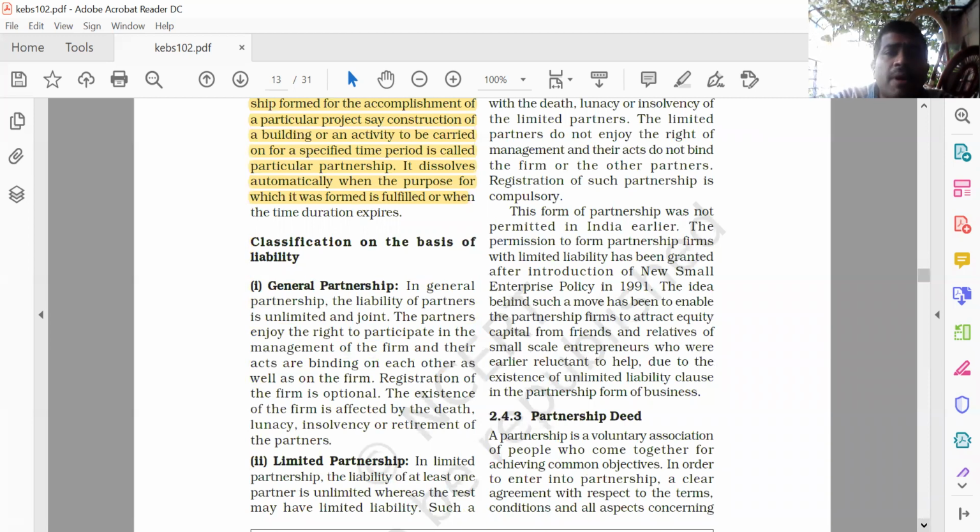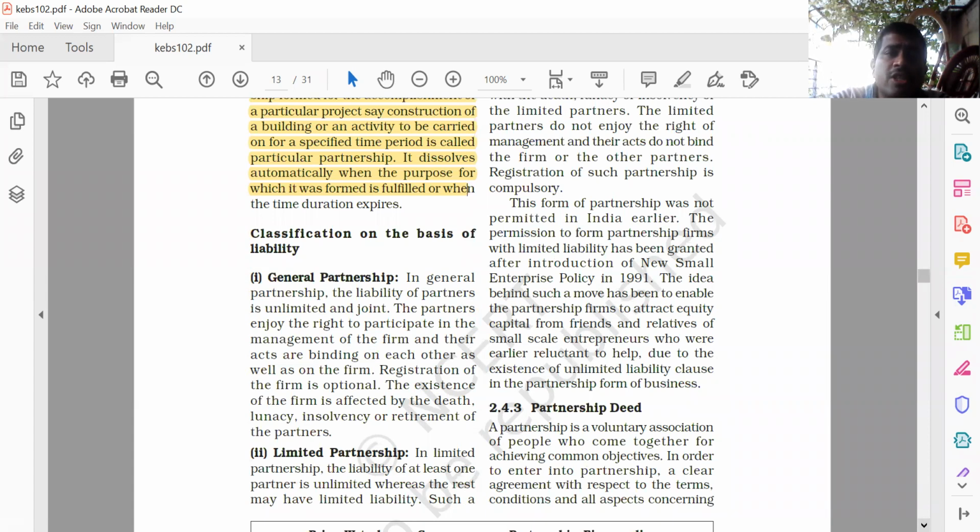The partners enjoy the right to participate in the management of the firm, and their acts are binding on each other as well as on the firm. Registration of the firm is optional, it is not necessary, you can do it, and if you don't, that's also fine. The existence of the firm is affected by the death, lunacy, insolvency or retirement of a partner.